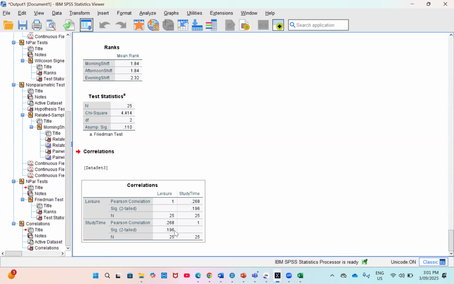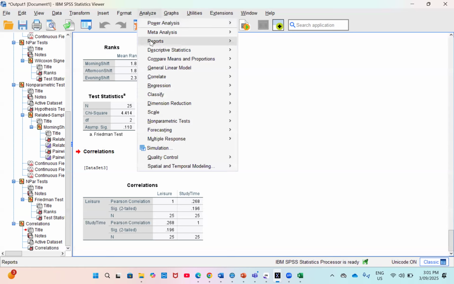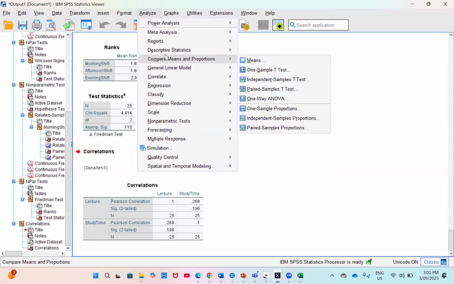But if our hypothesis was opposite and we said that there is no relationship or no association between the two, then once again we'll accept it. So it depends on the hypothesis that you state. But the correlation coefficient is there. It also gives you the observations, which in this case is 25. Okay, so that's Pearson.